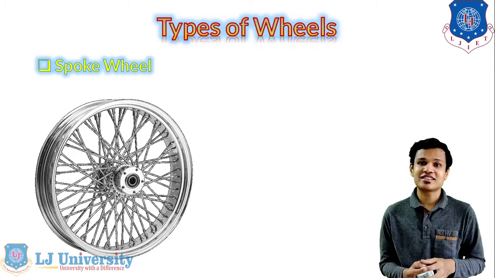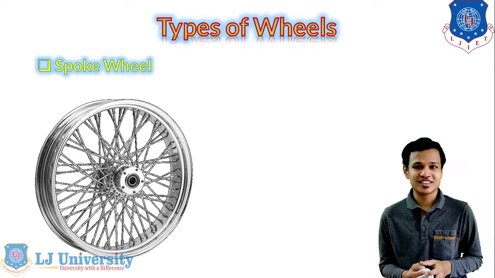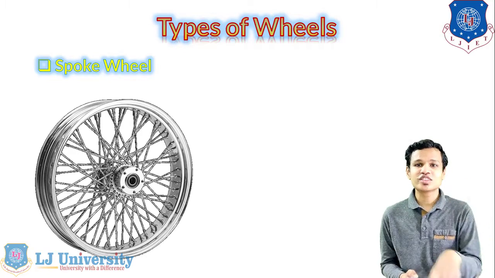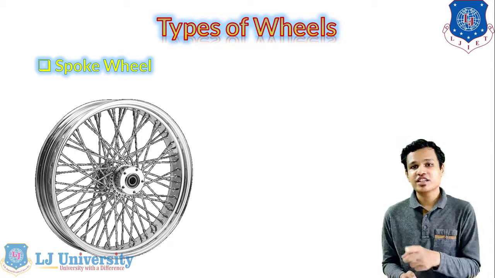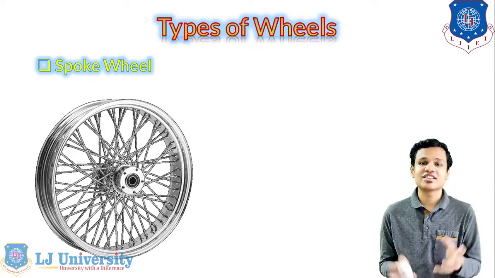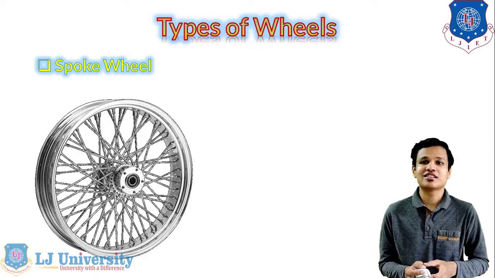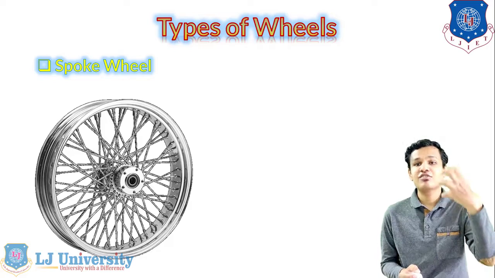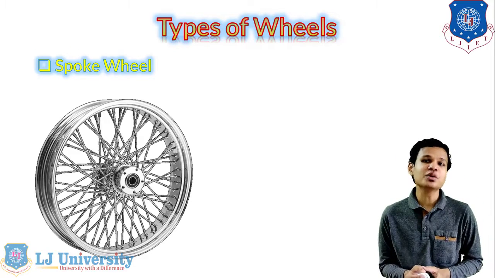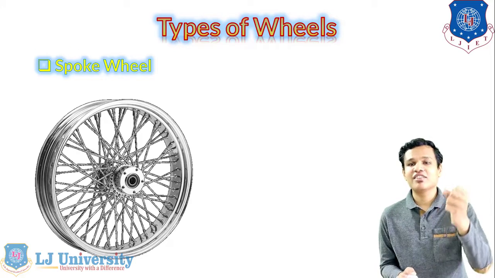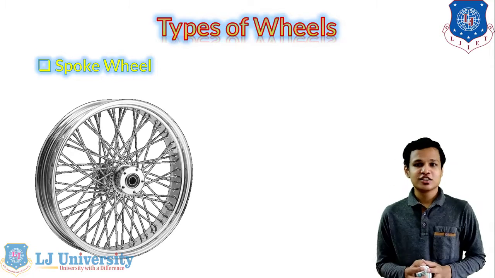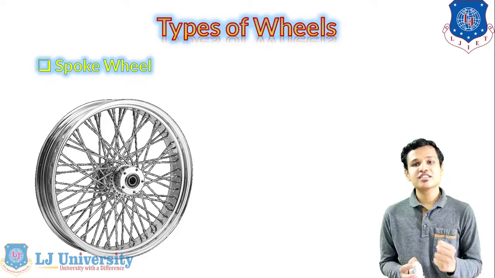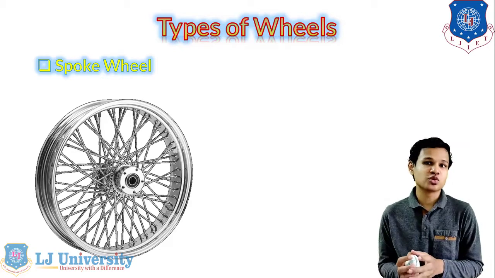use a tubeless tire with the spoke wheels because there are holes drilled throughout the wheel rim, and those holes cannot sustain the air in case of tubeless tires. For that we have to use 100% a tubed tire. Otherwise the air will be lost in between the holes which are given for the spokes arrangement. So this is the biggest disadvantage of the spoke wheels.